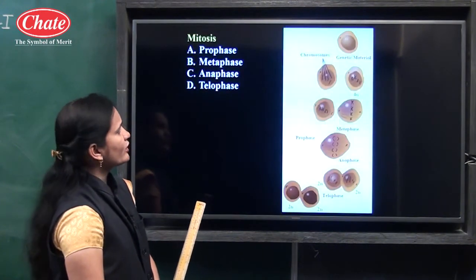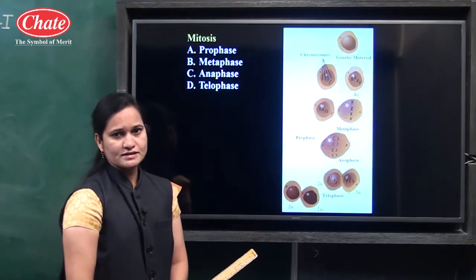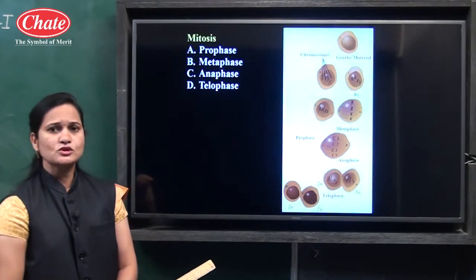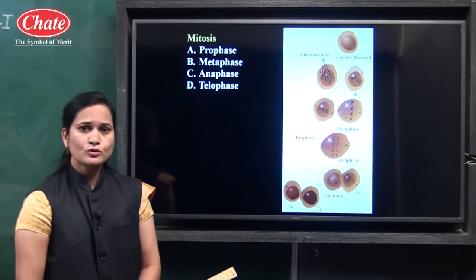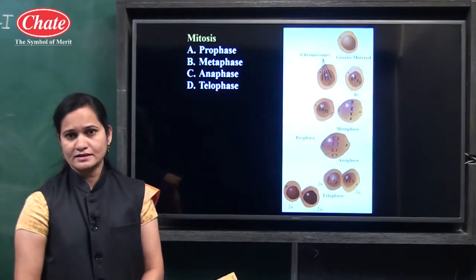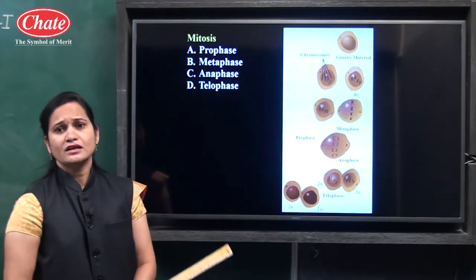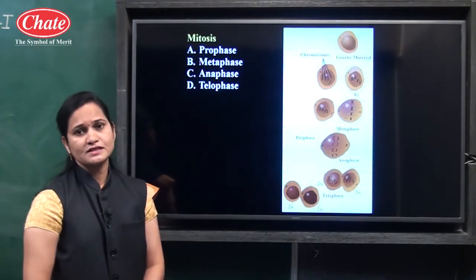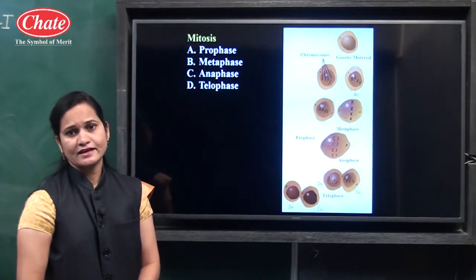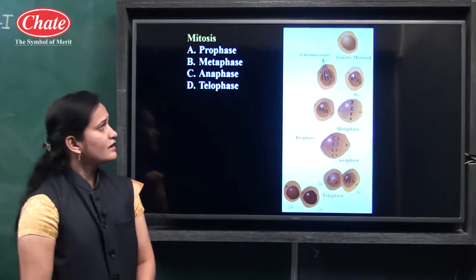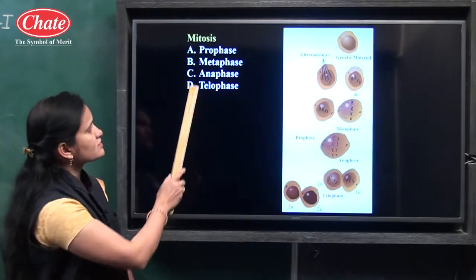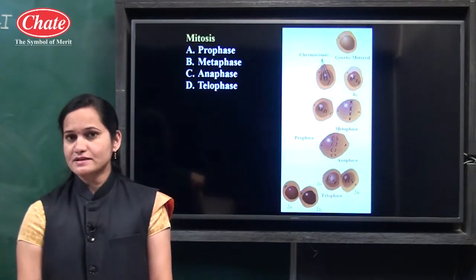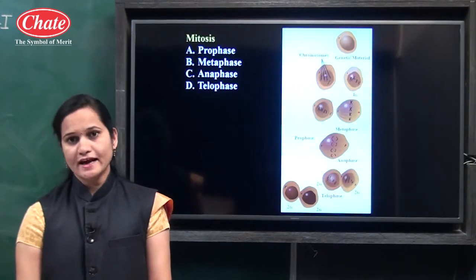Now see the next point about mitosis. Now you have studied cell division. What is the use of cell division? It is useful for the growth of the living organism, and cell division takes place with the help of two main processes. The first one is mitosis and the second one is meiosis. In mitosis, a total of 4 stages are there. Cell division takes place by two processes, mitosis and meiosis.